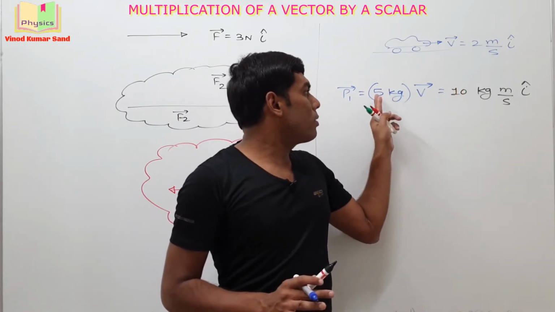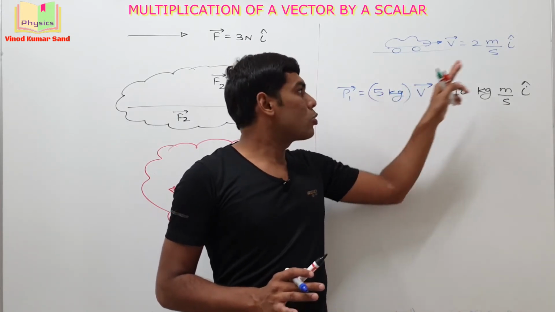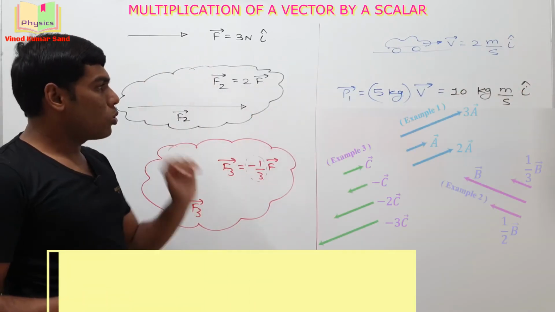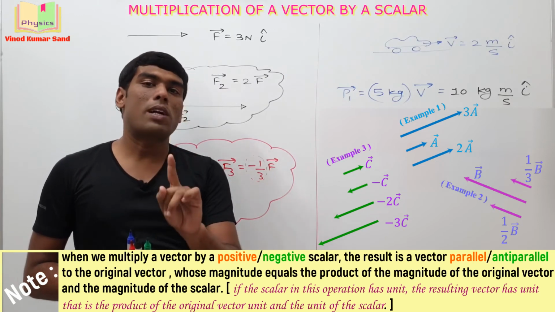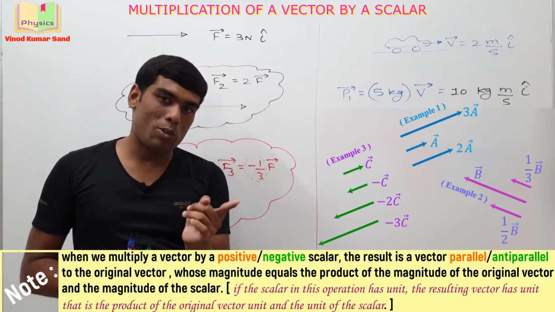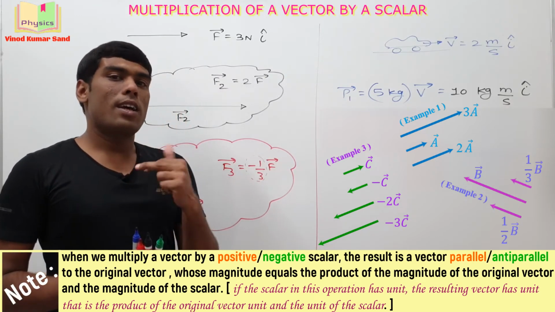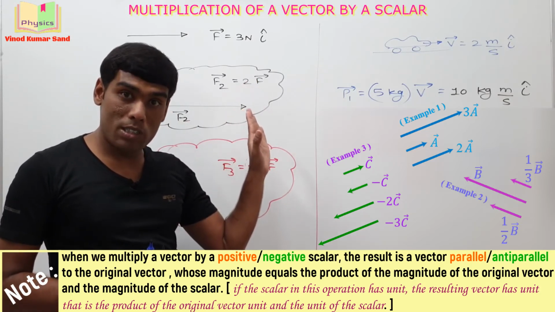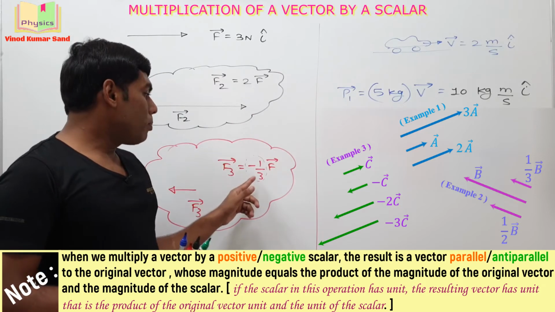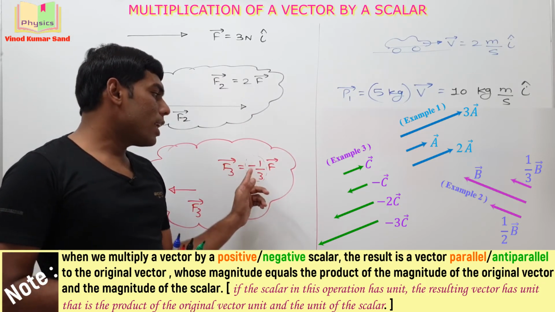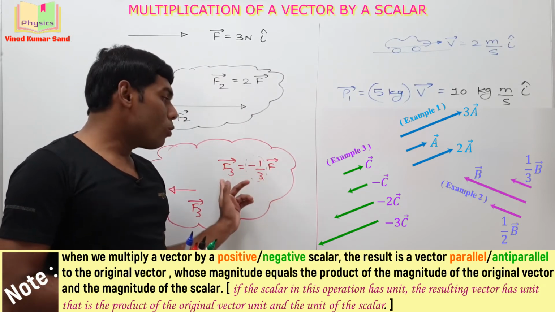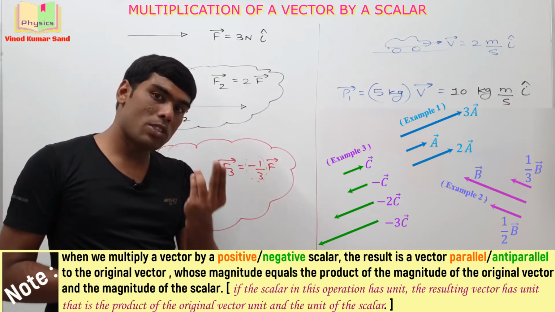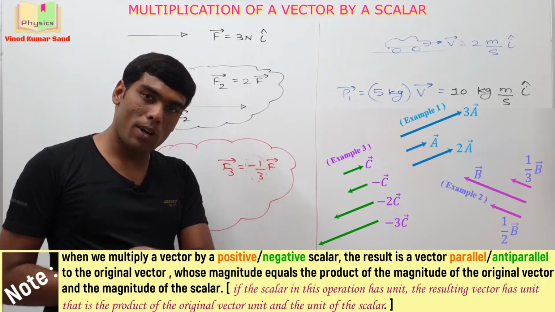Earlier it was the velocity and now it is the linear momentum. Since I have multiplied with a positive number, the direction of the old vector and the new vector are same. So the concept is pretty simple. If we multiply a given vector with a positive number, then the old vector and the new vector will have the same direction and the same units. And if we multiply a given vector with a negative number, then the old vector and the new vector will be in opposite direction and they will again have the same units, they will represent the same physical quantity.